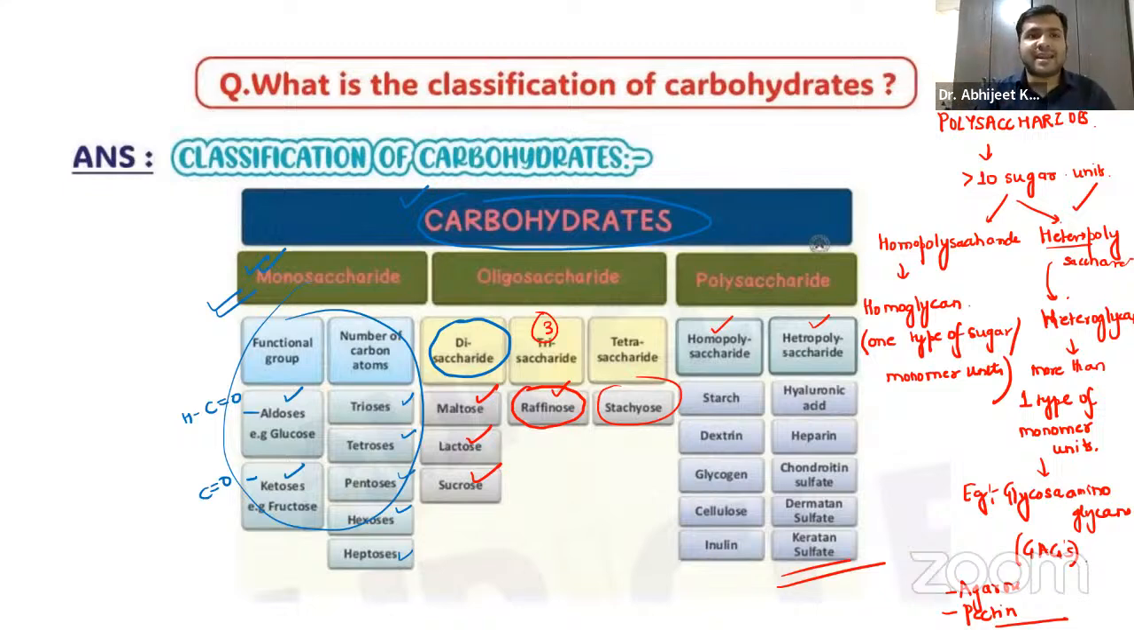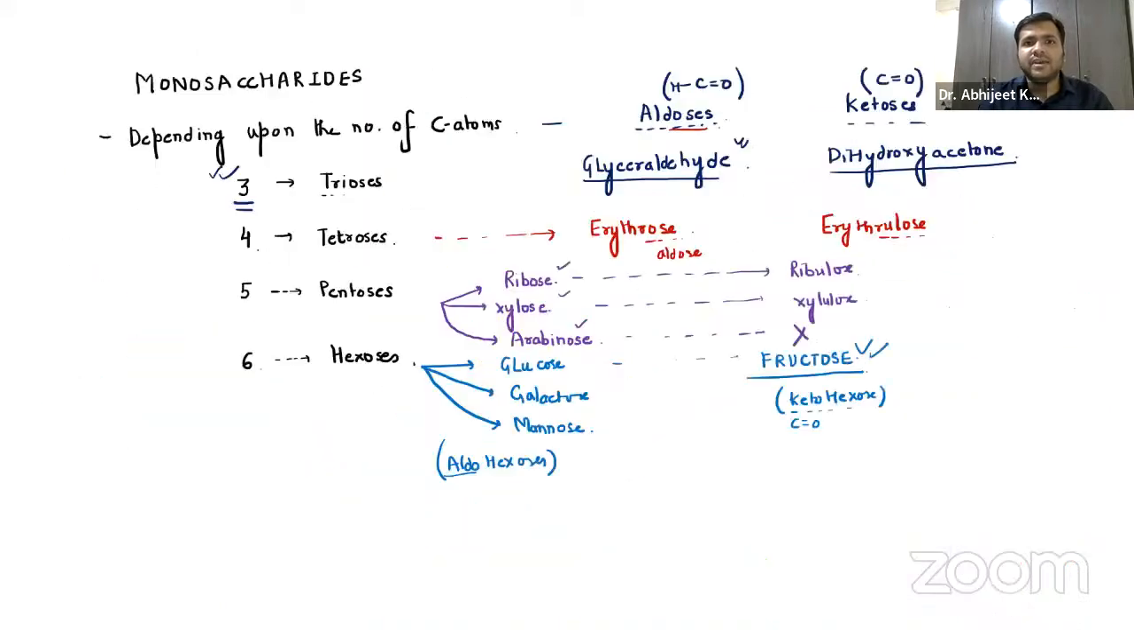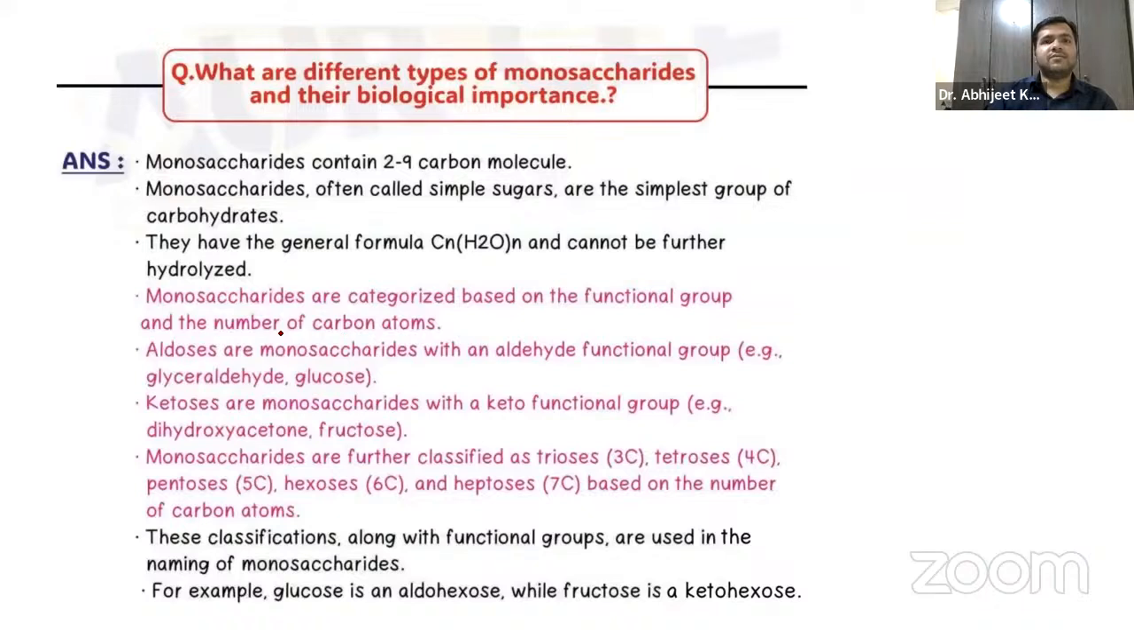So this is the basic classification, guys, that we have discussed with respect to carbohydrates: the disaccharides, the oligosaccharides, and the polysaccharides. The homoglycans or homopolysaccharides include starch, dextrin, glycogen, cellulose, inulin. Heteropolysaccharides, containing more than one type of monomer units, include hyaluronic acid, heparin, chondroitin sulfate, dermatan sulfate, and keratan sulfate. We are going to discuss them one by one. The first question is done over here. I hope you all understood. Coming on to the next one.